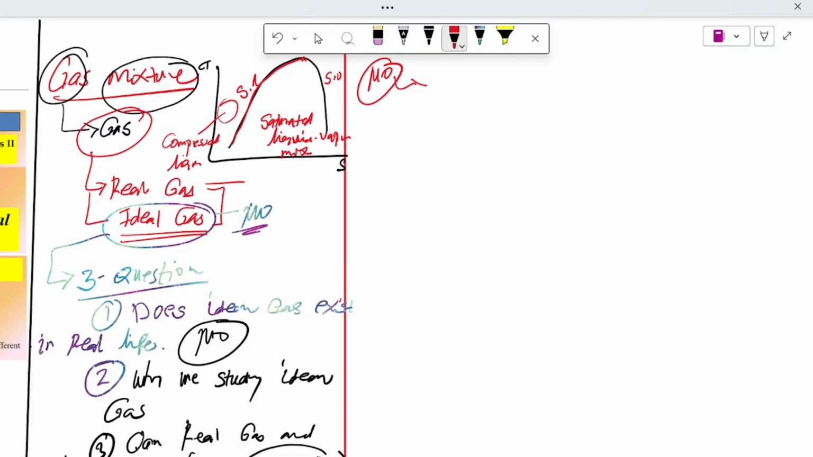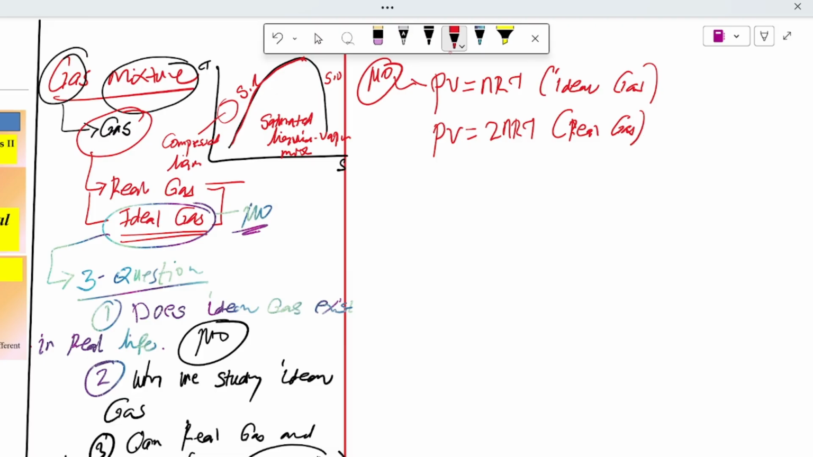Let us start from the ideal equation, which is PV equal to nRT, and this one is used for ideal gas, as we discussed in Engineering Thermodynamics 1. And PV equal to ZnRT is used for real gas. Now the difference starts here. The only variable to see is Z. What is Z? Z is the compressibility factor.